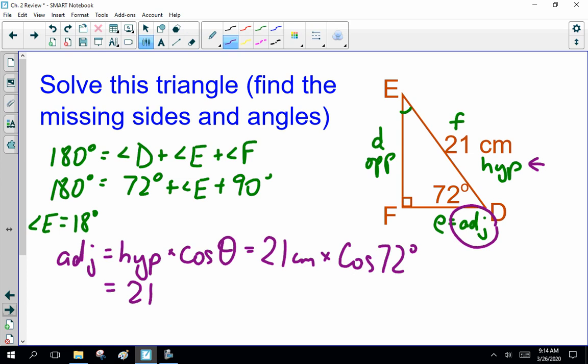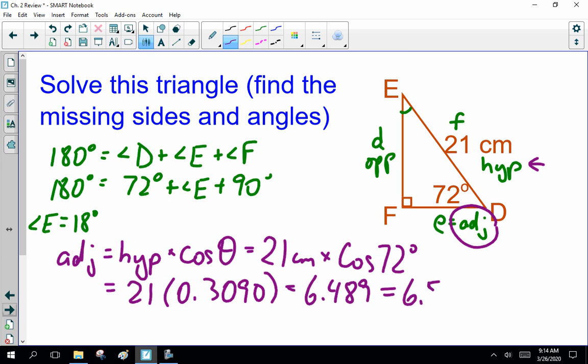Mr. Calculator says cos of 72 is 0.3090. Times 21 is 6.489 blah blah blah, which is 6.5. Now that's E. So side E. I should be calling that E.